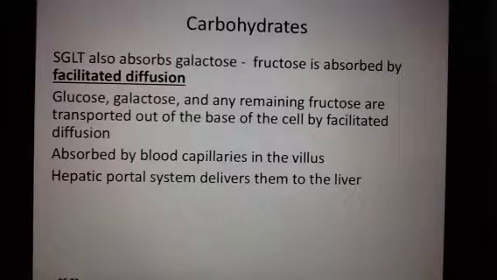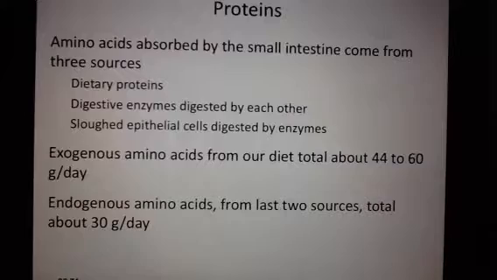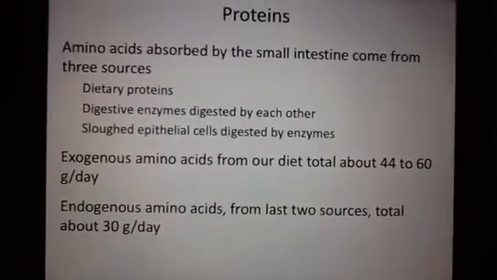So this is where we talk about blood sugar level. This is exactly what we're talking about. And this is how the sugar gets in the blood, and then this is how the liver is able to regulate that level. Okay, so that's all for carbohydrates.